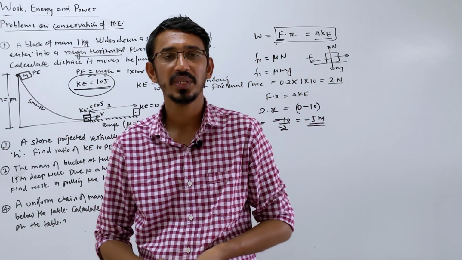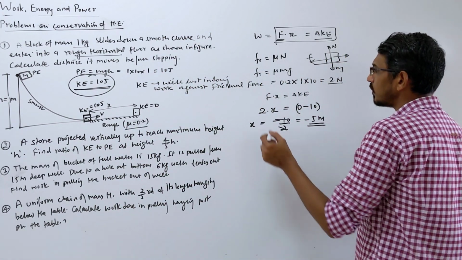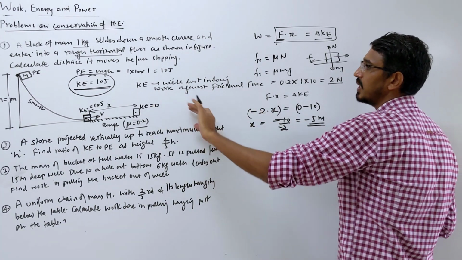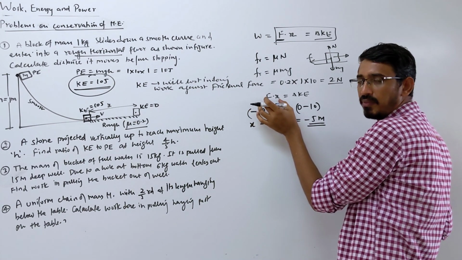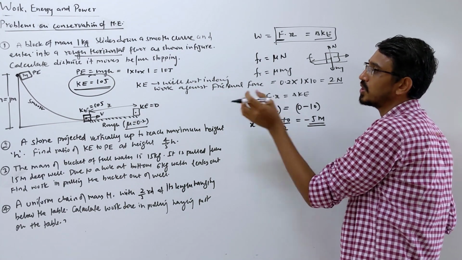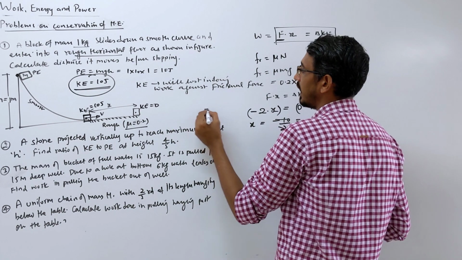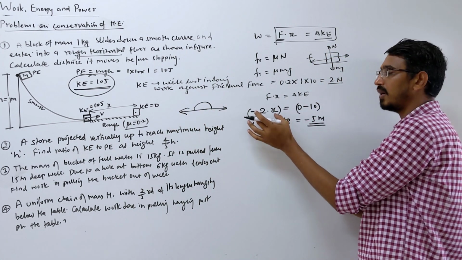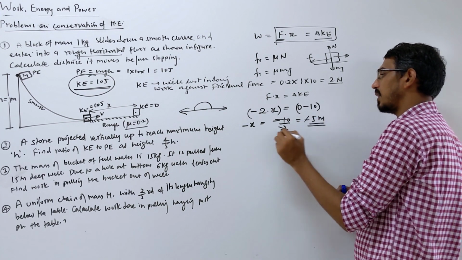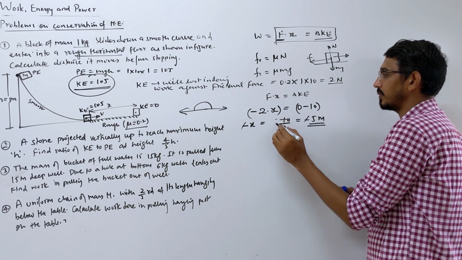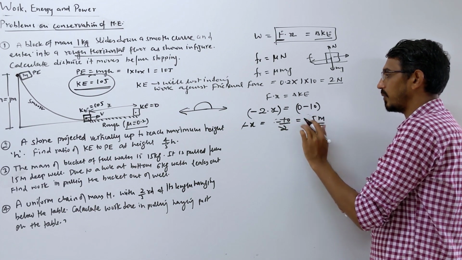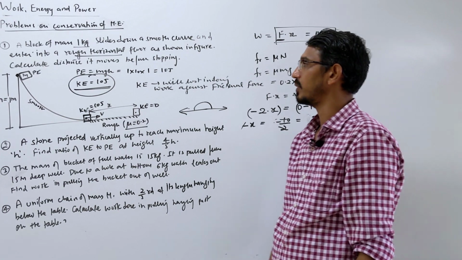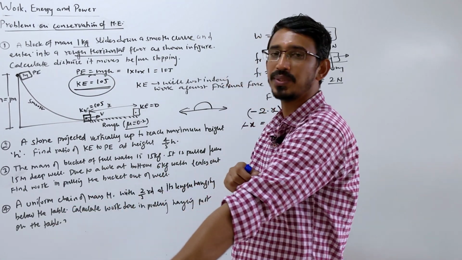So work is always negative here. If you want, you can write the proper formula for work as F dot x into cos theta, right? Cos of what angle here? 180 degrees, because the body is moving in one direction and the friction force is acting in the opposite direction. So this angle is 180, so you should put the negative properly. This negative now cancels on both sides, so no negative comes here. So 5 meters is the distance it will move before it stops. That's your first problem. Hope you understood this, right?